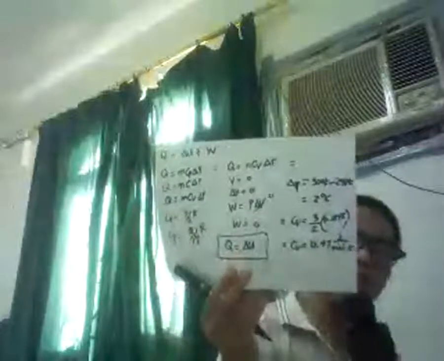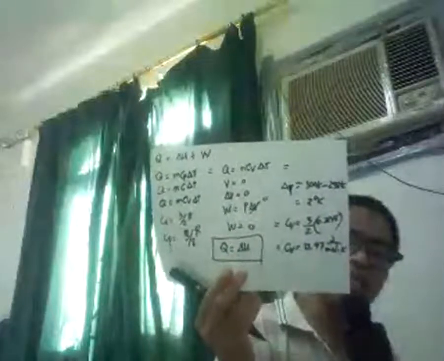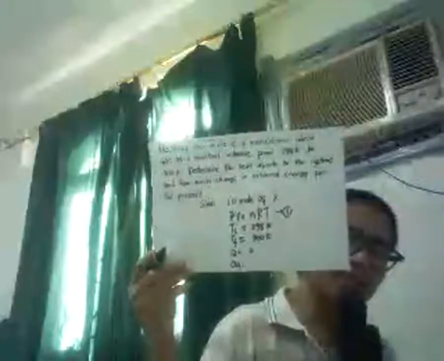Now, substitute your Cv in the equation Q equals nCvΔT. So substitute values into the basic math. Q is equal to, guys, we are very lucky that our 1 mole is mentioned in the problem here: 1 mole of ideal gas X. So substitute the 1 mole.